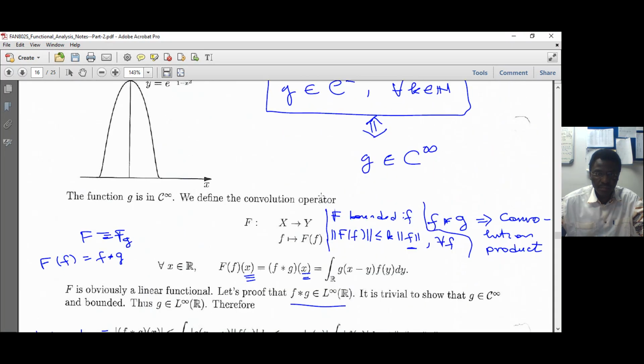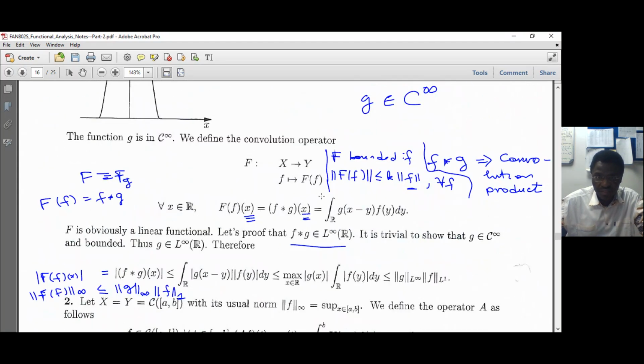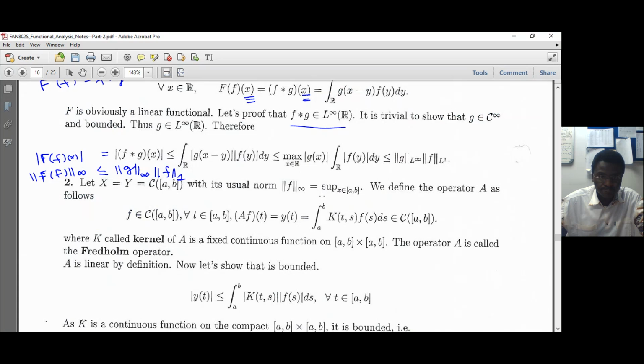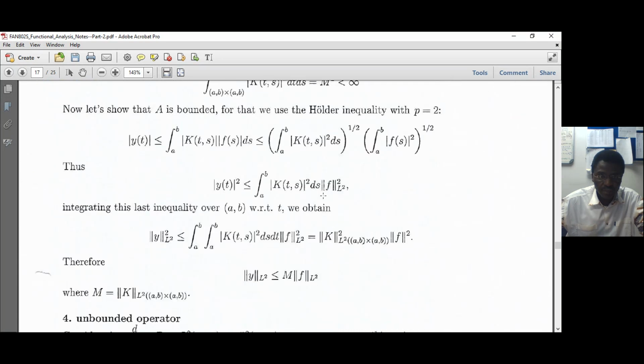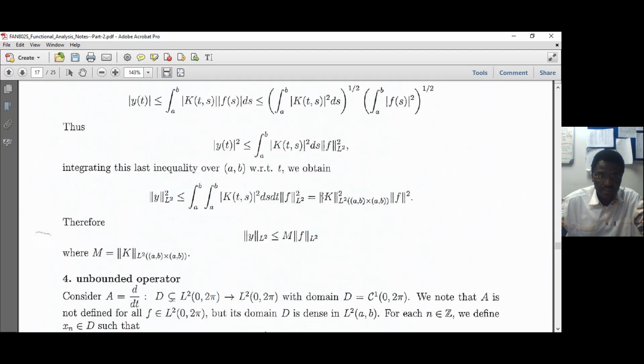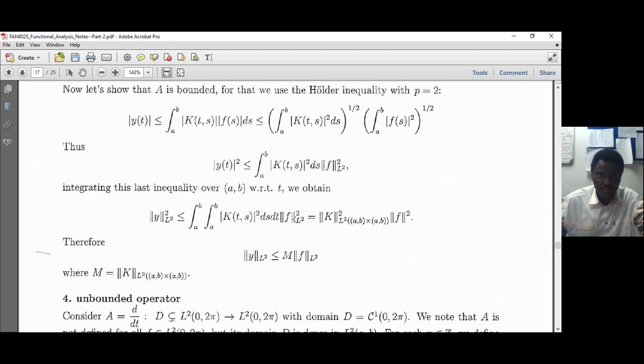Now these are some examples of bounded linear operators. I think we'll stop here and we'll continue with unbounded operators.